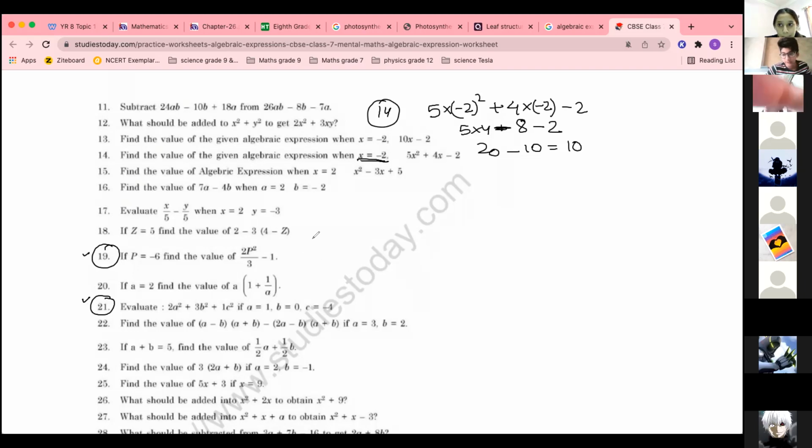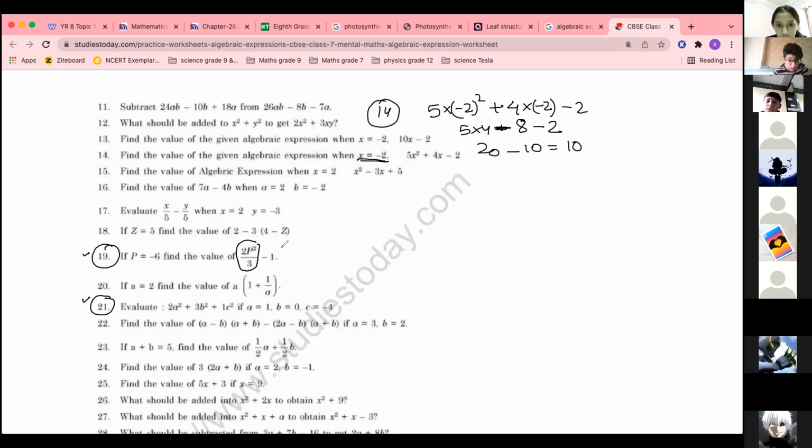Ma'am, I sent you the answer. Is it correct? Lowest form में क्यों नहीं किया? Ma'am, I'll do it. Ma'am, lowest form. Correct the answer. 19th question, there is -1 after. -1, yes. 2p square by 3 -1. Easy way is do the lowest form here only and then -1. Okay, answer is correct, Abdullah.